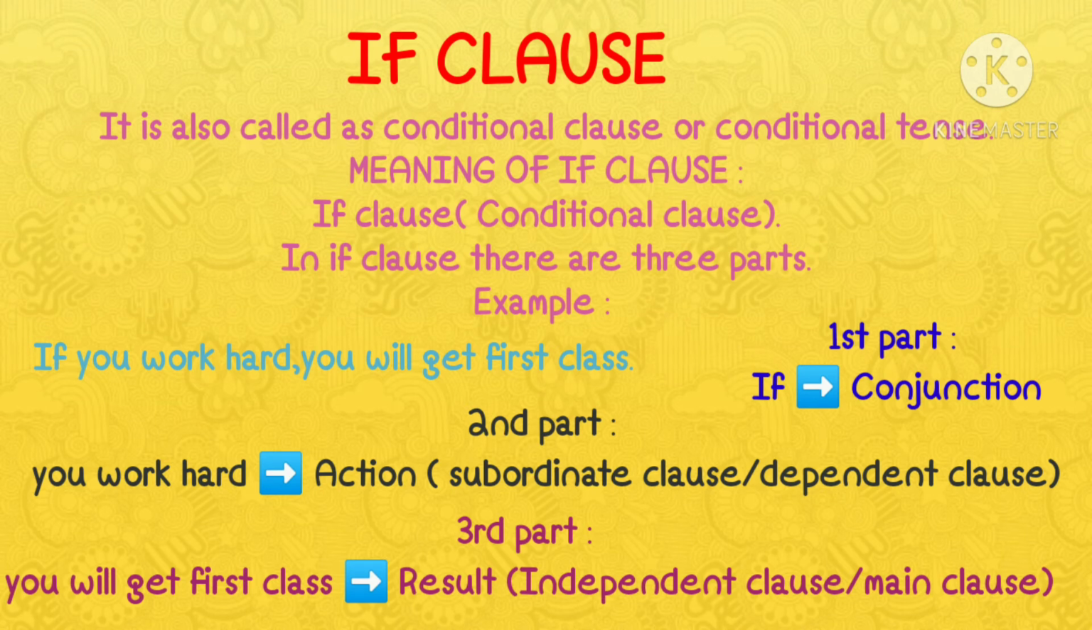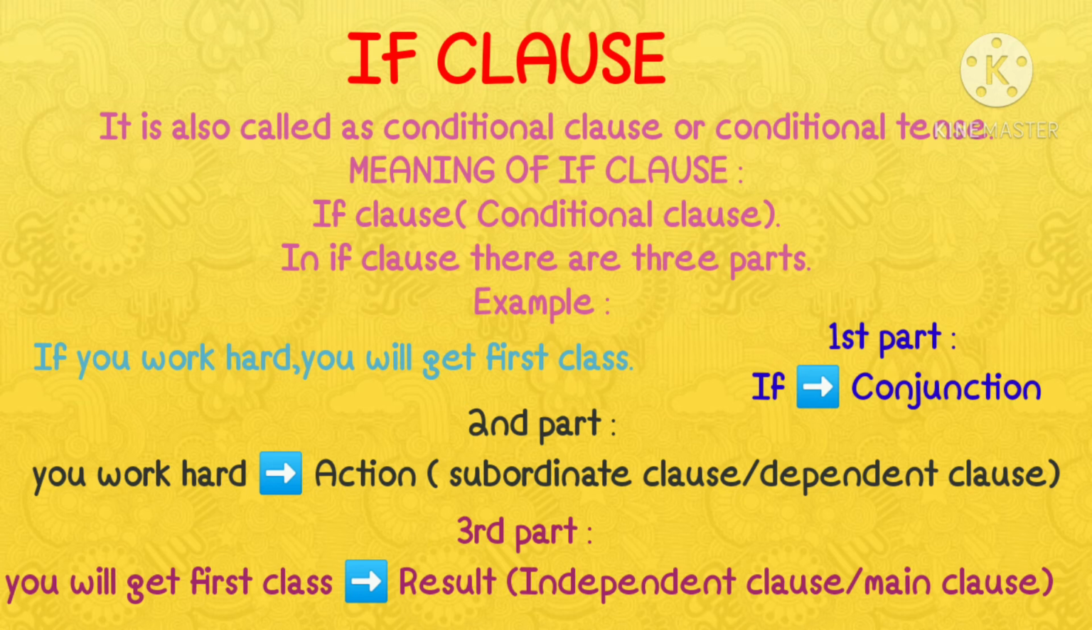Here, in the if clause, there are three parts. Let us understand the three parts with a suitable example. If you work hard, you will get first class. Here, let us understand the three parts of this sentence. If is the conjunction. You work hard is the action. It is also called the subordinate clause or the dependent clause.